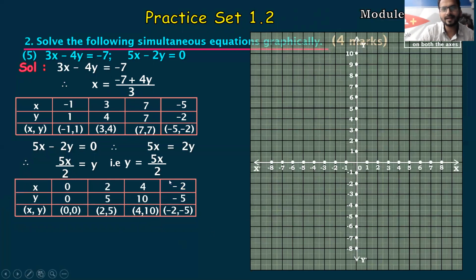Once your table part is done, students, you can just do the plotting of your graph. Now let's do the plotting. I think you can do the plotting on your own, students. So I'll give you around 3 minutes of time. So let's take 3 to 4 minutes of time and do the plotting on your own, and also write this table. This is a very critical table, students. Please write this in your notebook, and then we'll move ahead.